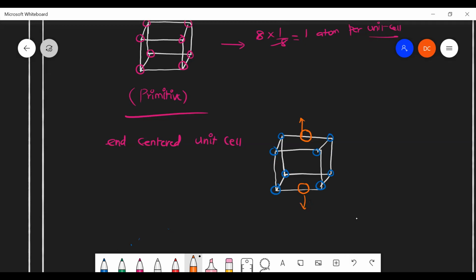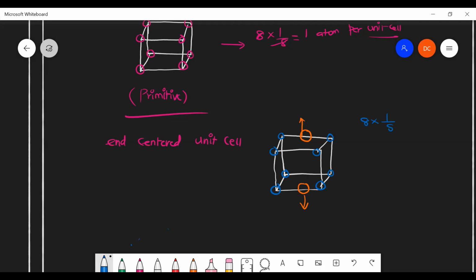So now you can calculate the number of atoms per unit cell. By corner atom contribution, 8 corners are there.